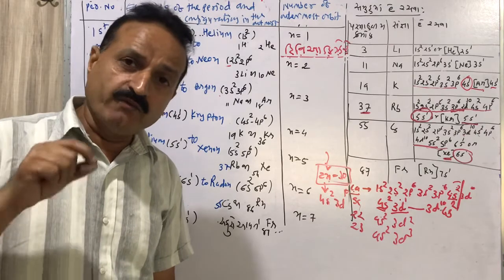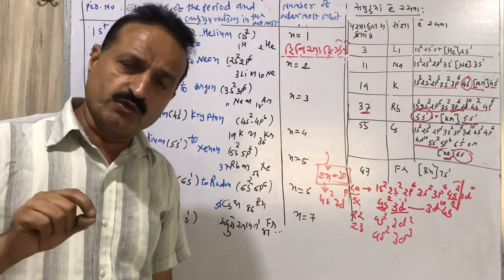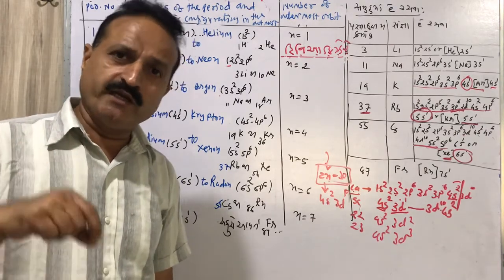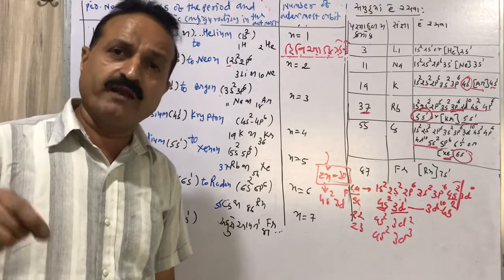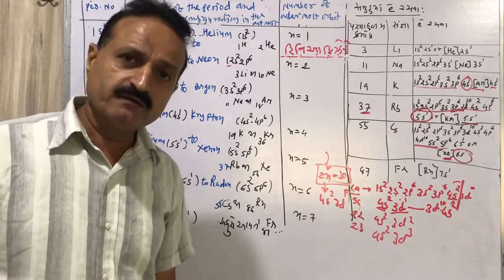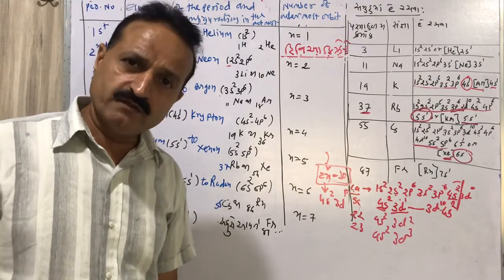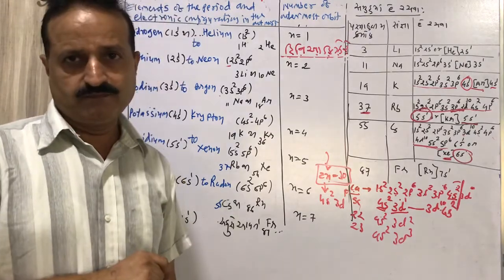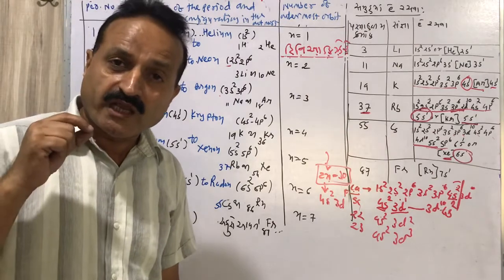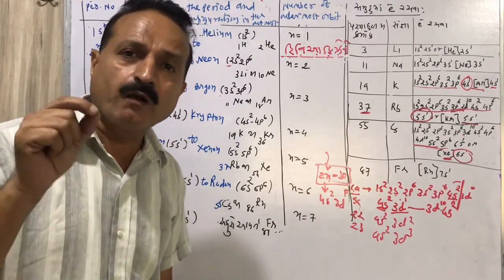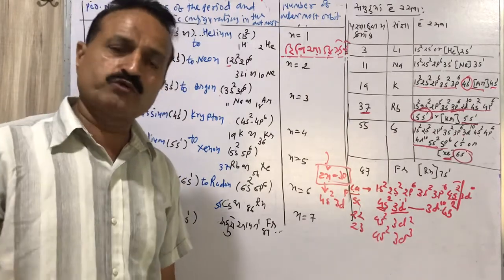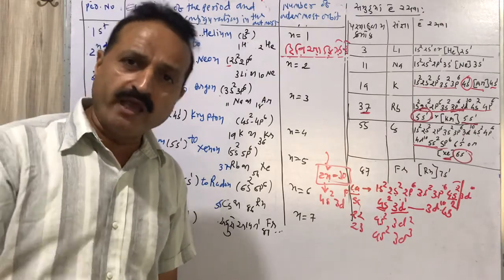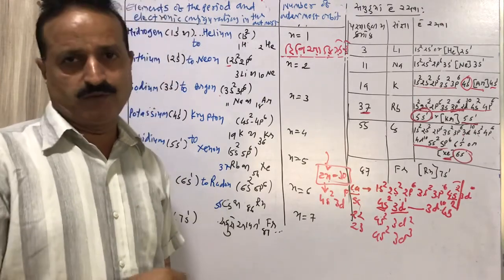So 3d1 is scandium, 3d2 is titanium, then vanadium, like that. The last element is filled with 3d10, that is zinc. These are called transition elements, because they give colorful compounds and colorful solutions. They can make coordination compounds.